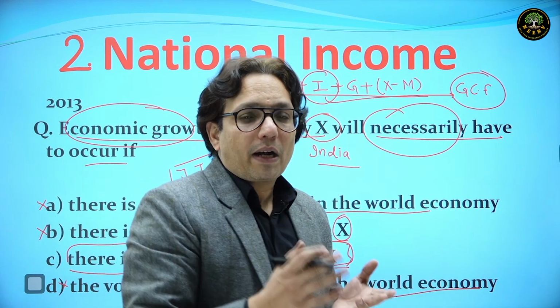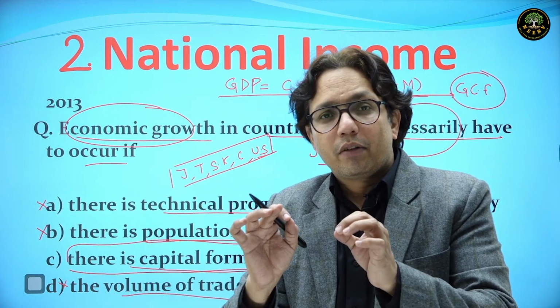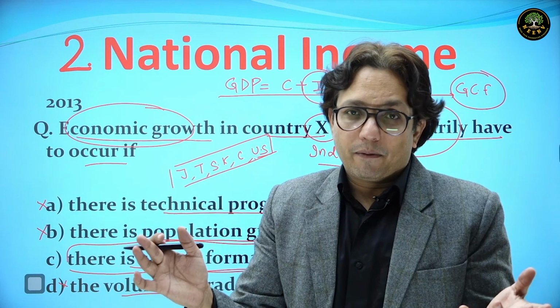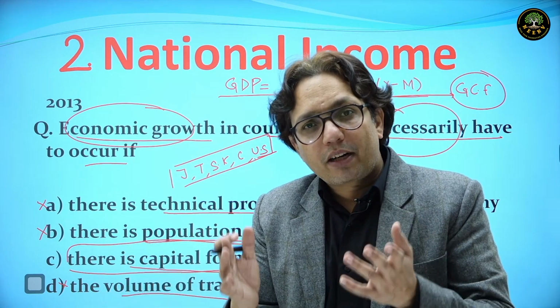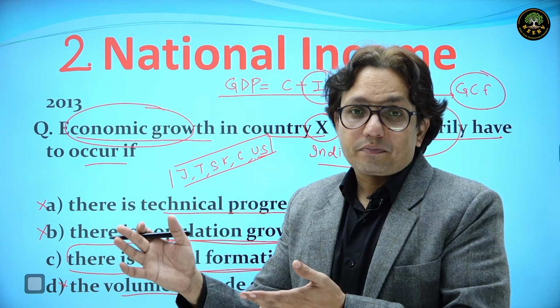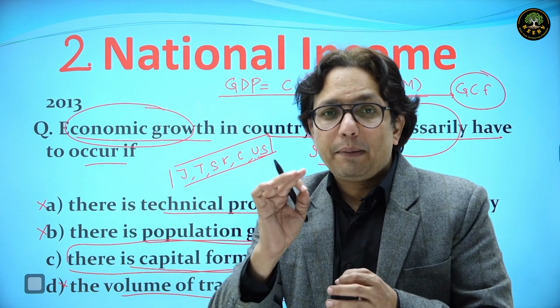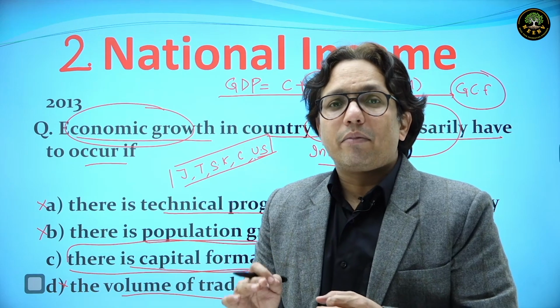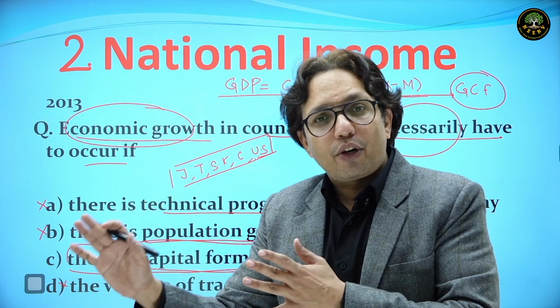If there is capital formation in the country, at that particular point of time there is income for the people. Because if the government is constructing roads, railways, ports, airports, or a private company is setting up industries, that would surely lead to an increase in GDP at that point. At the same time, the increased capital formation would lead to a further increase in production.